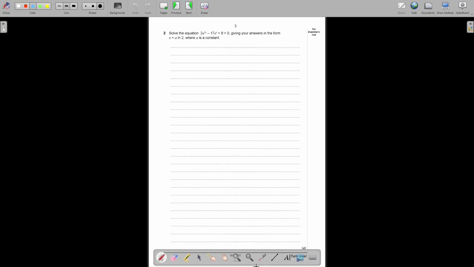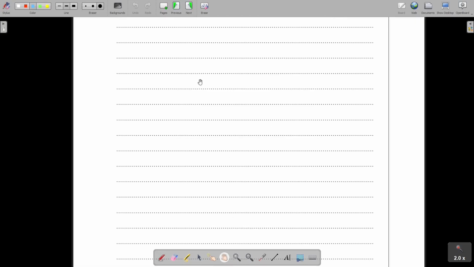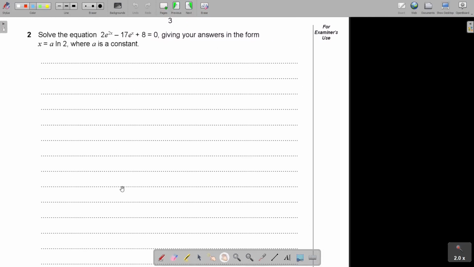Okay. Question number 2. I want to make it a bit bigger. So solve this equation. Now, this is an exponential equation, very nice still. And where will I find it? I will find it on page 406. And even example 15 I wrote here. That's going to help you. So solve, this is a trinomial. The factorization is going to come in, giving your answer in the form of x a, where a is a constant.